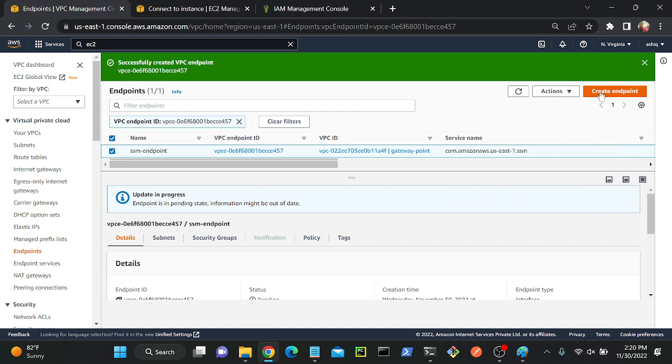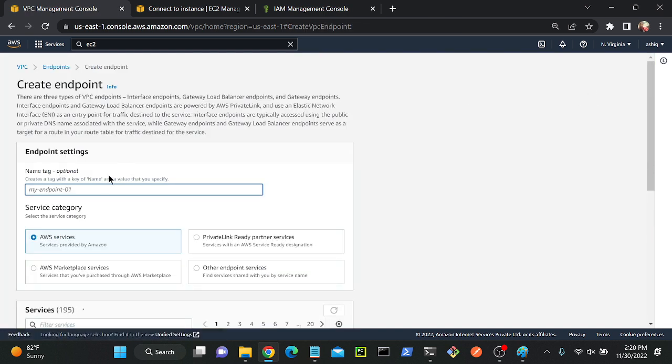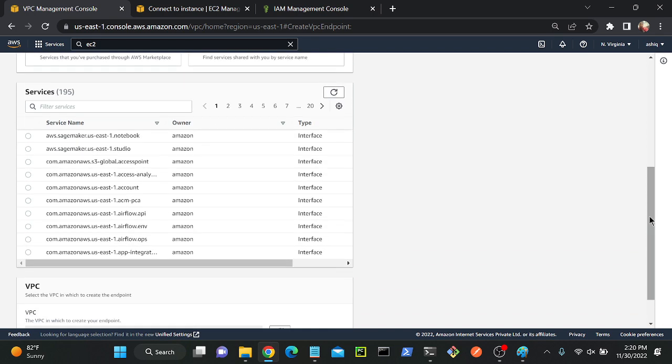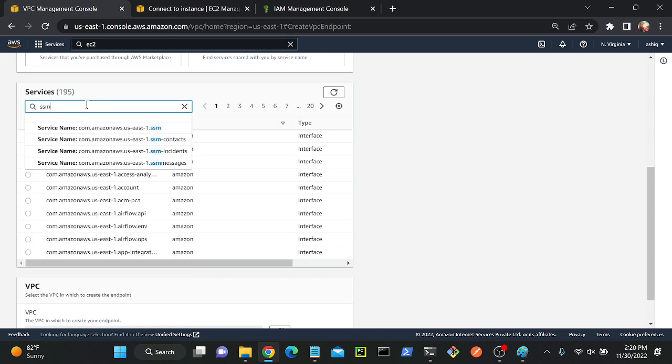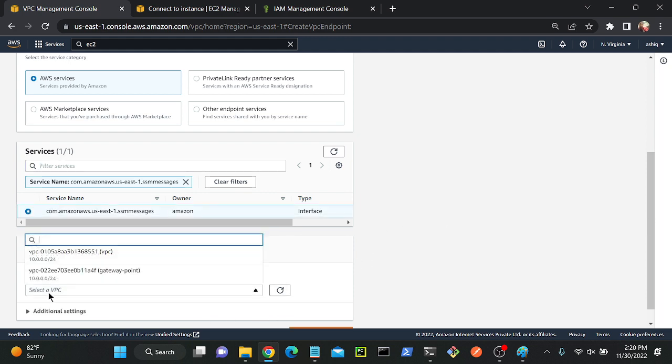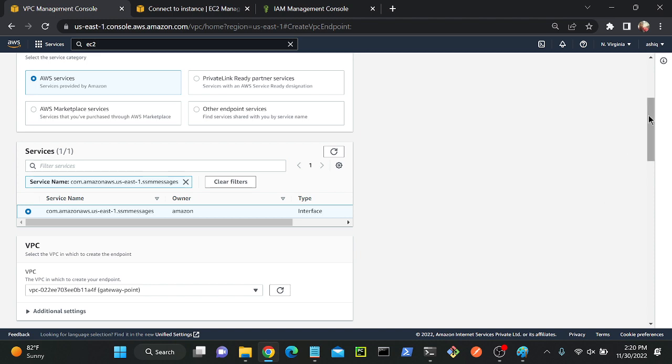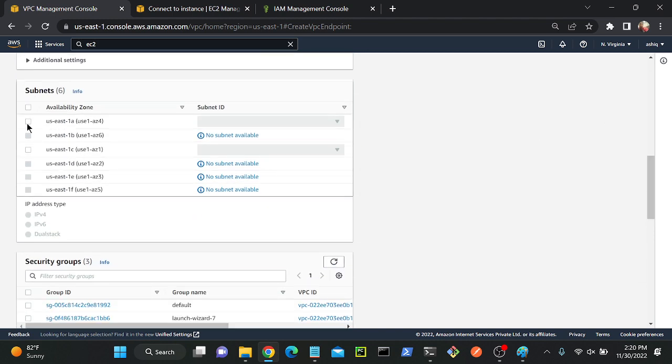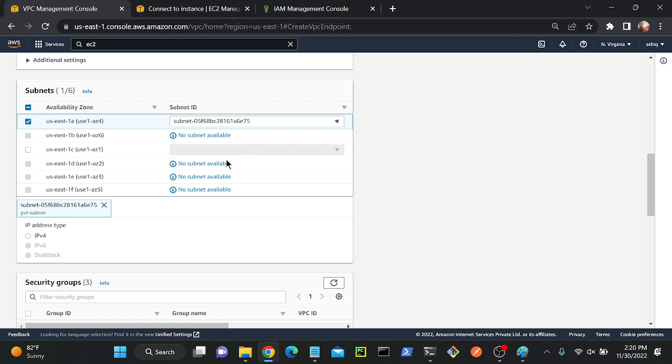I'll create one more endpoint, messages. SSM messages. Select SSM. So we have to select this messages endpoint. Okay, messages endpoint. So select this endpoint. Select your VPC. Come down. Select your private subnet. I will select my private subnet.